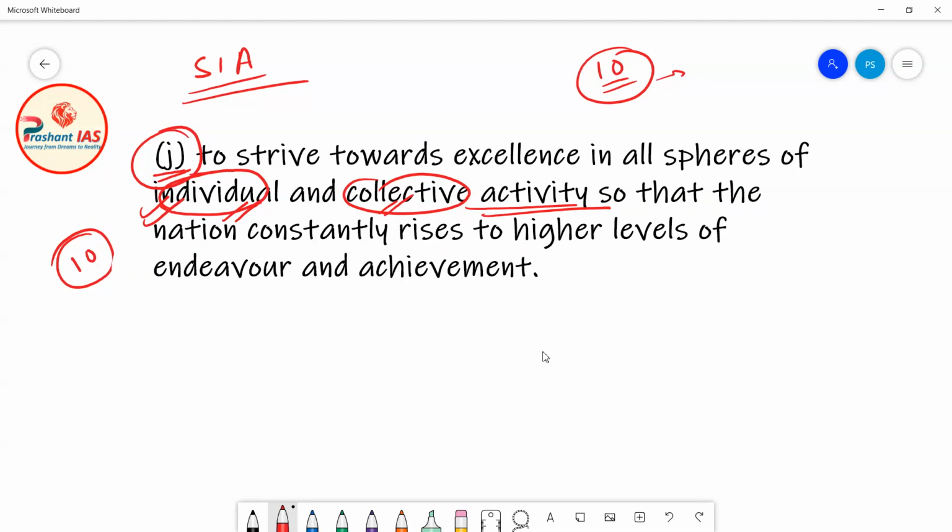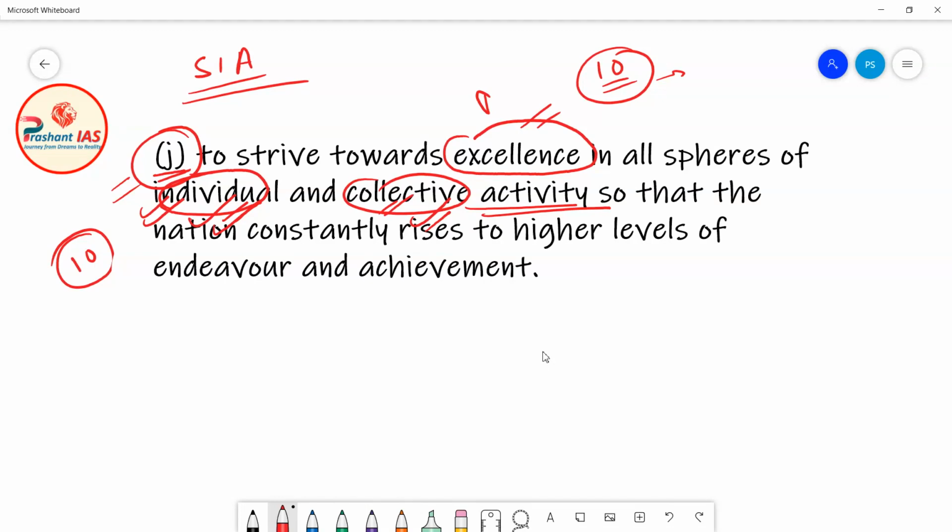So this fundamental duty is saying that whether you are doing any individual activity or any collective activity, just try to achieve excellence in that. Do it so perfectly that you can excel in it and give outstanding results in that activity.